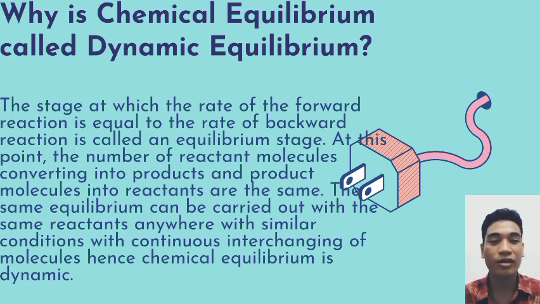At this point, the number of reactant molecules converting into product and product molecules into reactant are the same. The same equilibrium can be reached with the same reactant anywhere with similar conditions, with continuous interchanging of molecules, hence chemical equilibrium is dynamic.